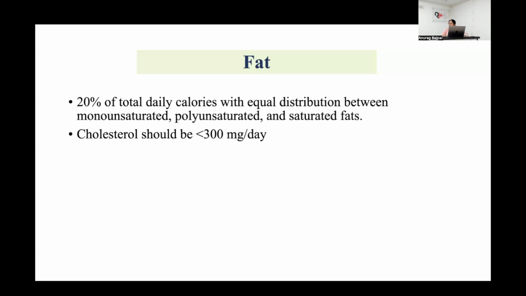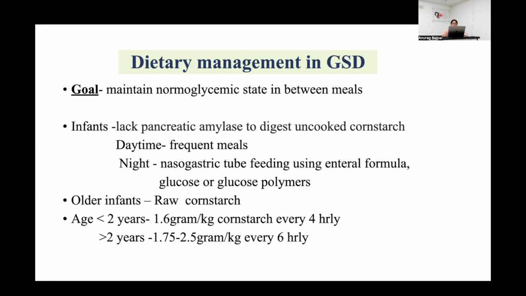So this is something which is there. So we will counter that with the next part, protein. The goal in GSD is to maintain normoglycemic state in between meals. So we can have cornstarch. In infants, there is a limited amount of pancreatic amylase production, which helps in digestion of uncooked cornstarch. Therefore, in infants, it is preferred in daytime to have frequent feeds, and in night, nasogastric tube feeding is preferred using enteral formula or glucose polymers.